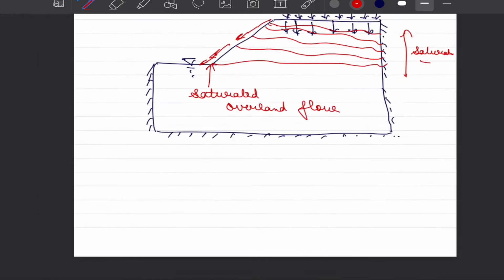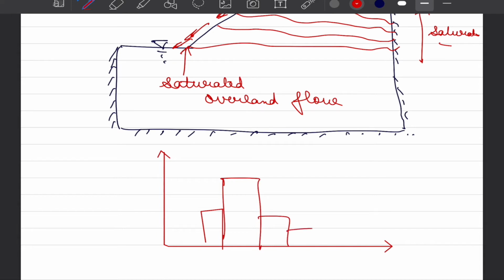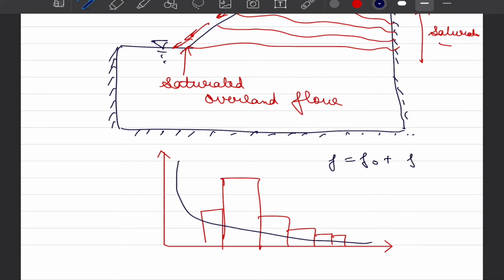Now, as far as theory is concerned, we have already learned about something called ponding time. So for example, if I give you a hyetograph, which is intensity versus time, and you know that there are various methods to estimate the rate of infiltration, one of them, the easiest and quickest, is Horton's equation or the Horton decay, where we can write F equal to Fc plus F naught minus Fc times e raised to the power minus kt. You can always check these parameters going back, but this is basically an exponential decay equation.